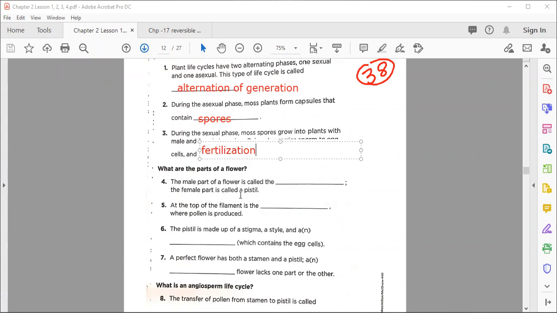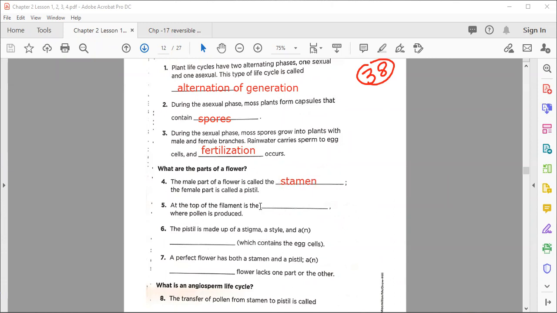Very nice, my dear. Okay, now after that, blank number 4: the male part of a flower is called dash. The female part is called the pistil. So the male part, you know very well from the diagram. So the correct answer in number 4 is stamen. Very good. Now number 5: at the top of the filament is the dash where pollen is produced.